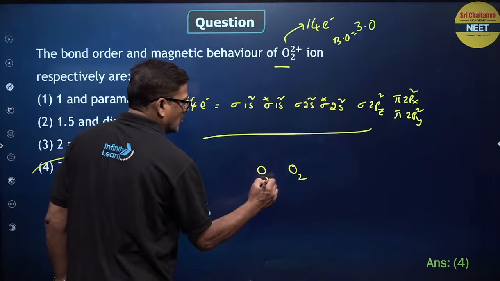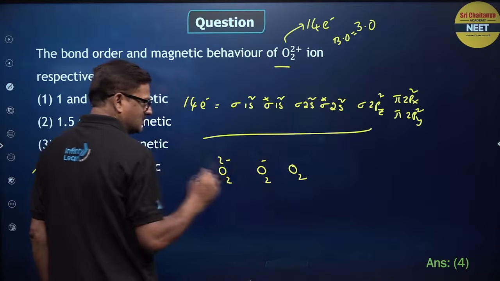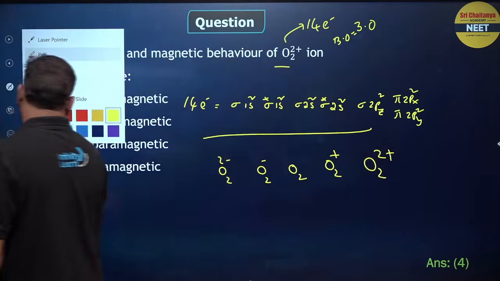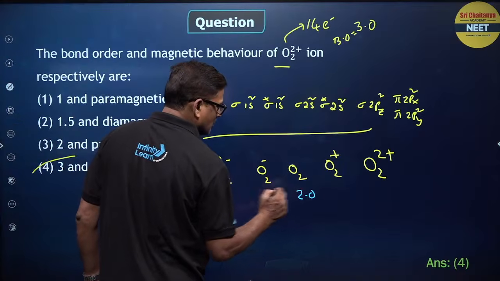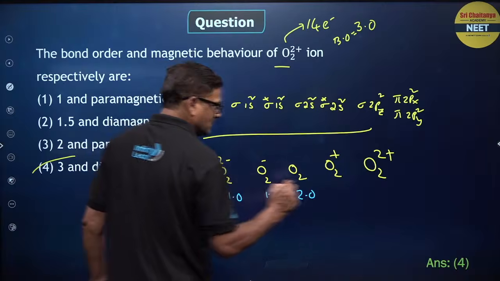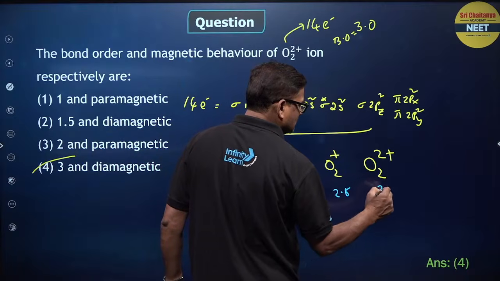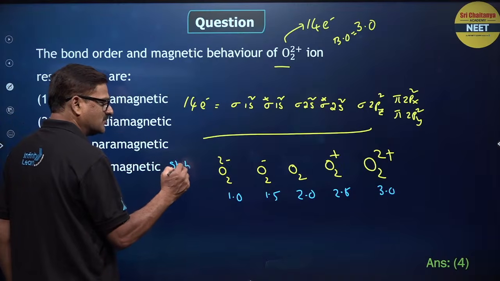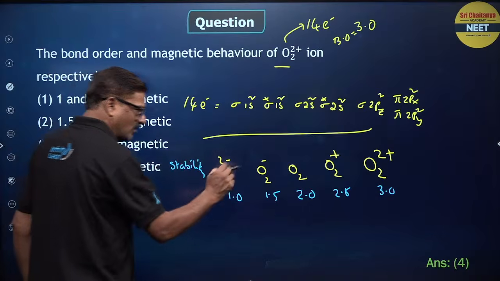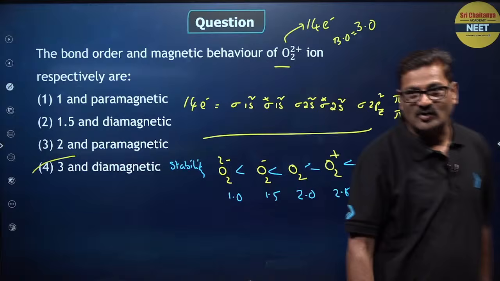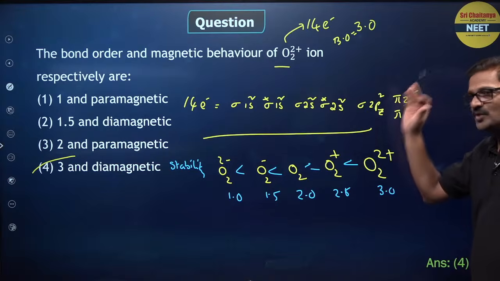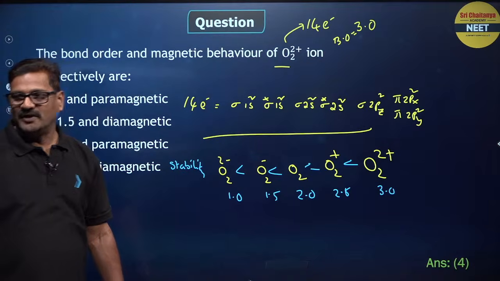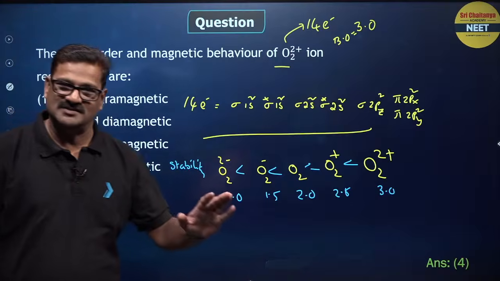O2, O2 minus, O2 2 minus, O2 plus, O2 2 plus. Keep this in mind, remember it. The bond orders are 2.0, 1.5, 1.0, 2.5 and 3.0. Stability is directly proportional to bond order, and I want to say the stability order is going to be in this way. Yes or no? It's a popular example in your NCERT textbook. So, any doubt? Application of molecular orbital theory.